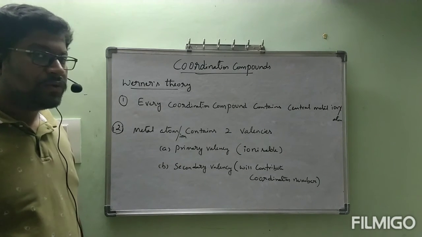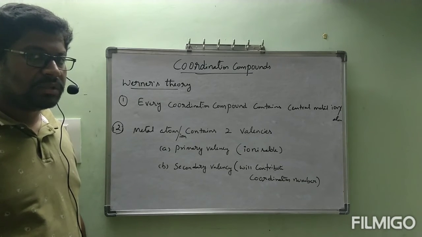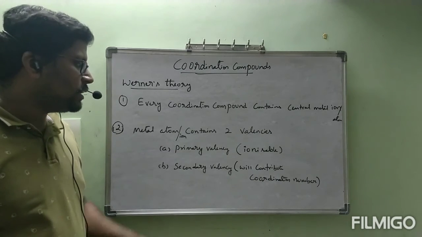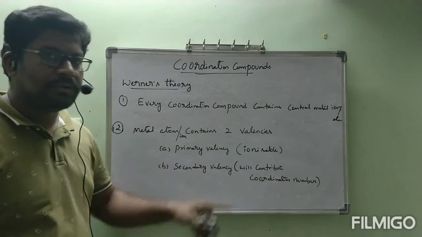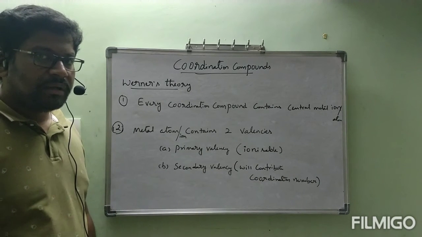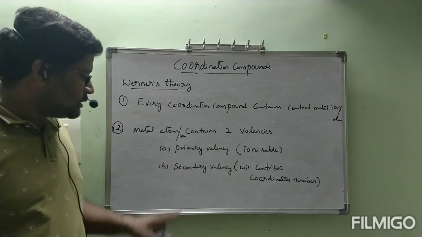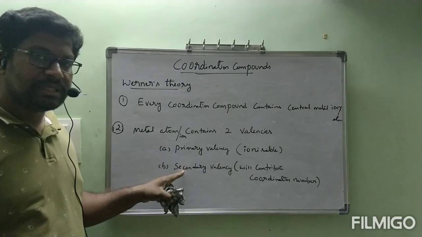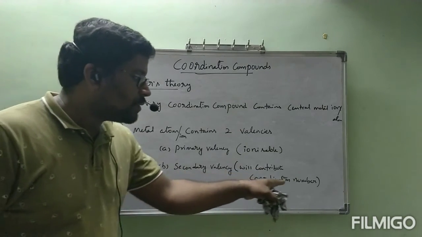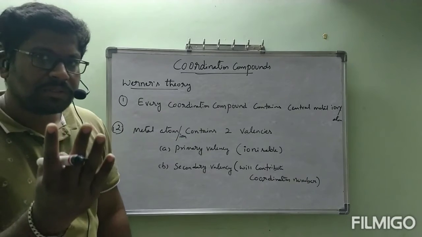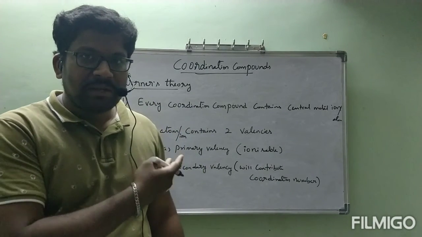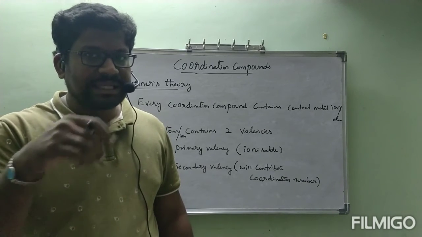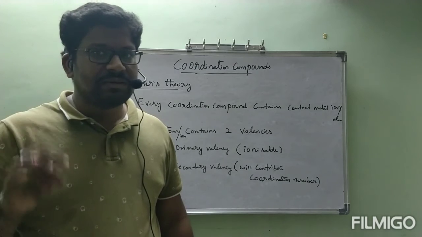One more time. Outside the square bracket in every compound we wrote 3 chlorines, 2 chlorines, 1 chlorine, like that. Those all come under primary valency, which is ionizable. Inside the square bracket, whatever we are writing is secondary valency. That secondary valency will contribute the coordination number. In the previous four compounds, the number inside the square bracket is 6 only.